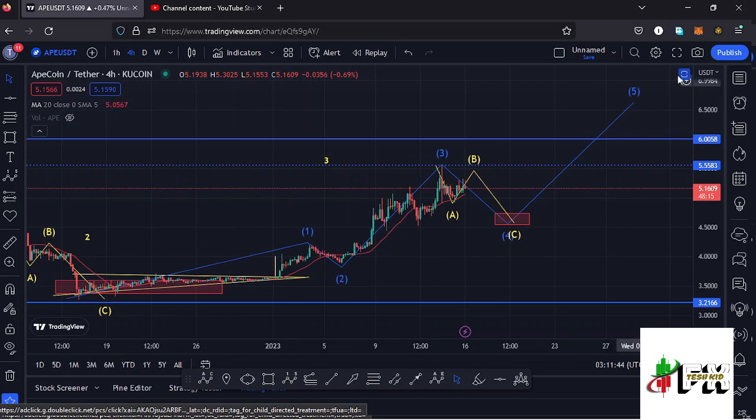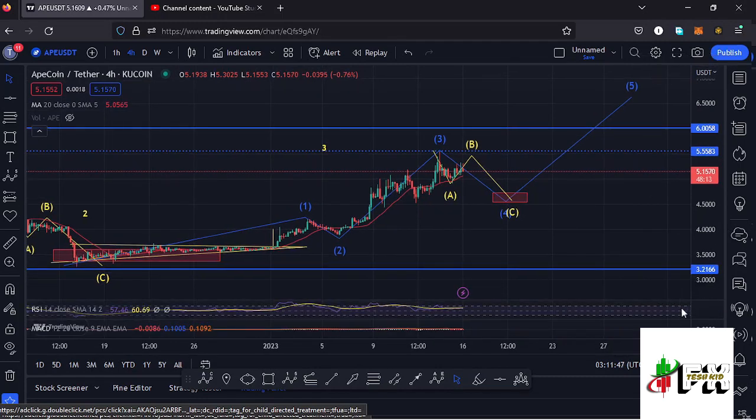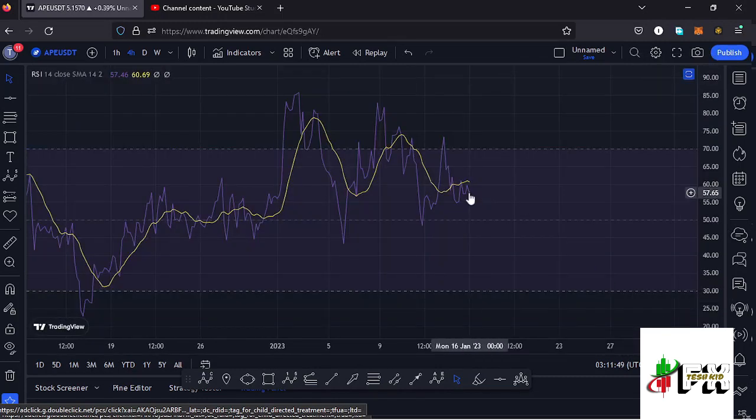long-term scenarios. And if I also take a look at the indicators, here on the RSI, you can see we are trading at around the 57 mark, meaning we have massive room for us to support any movements to the upper side and also to the lower side.